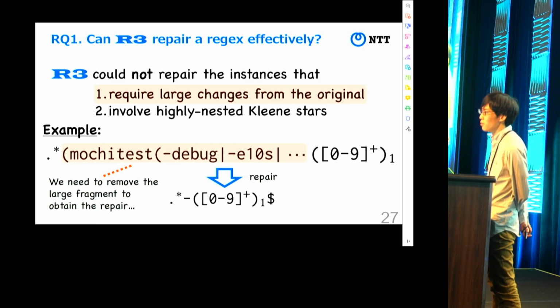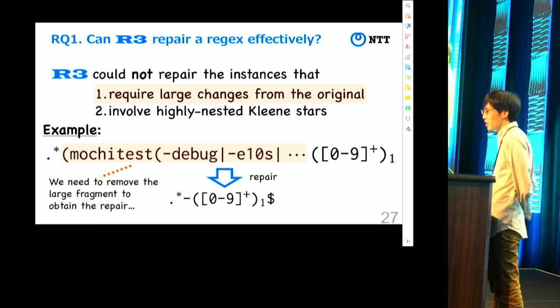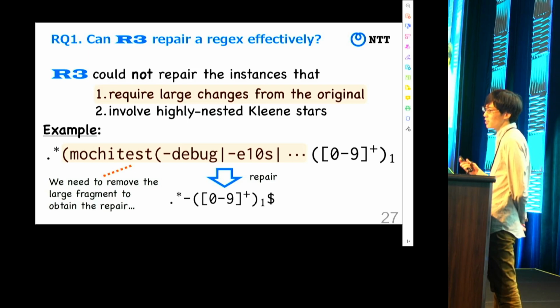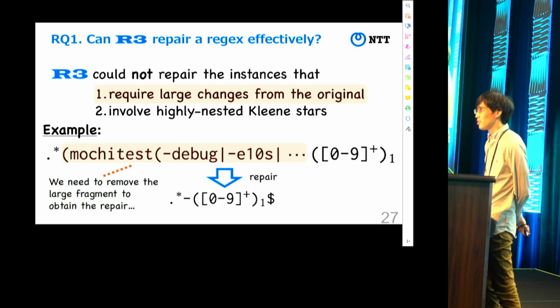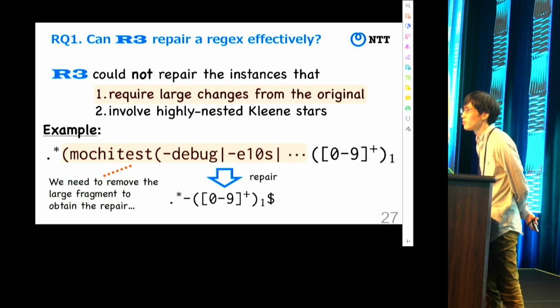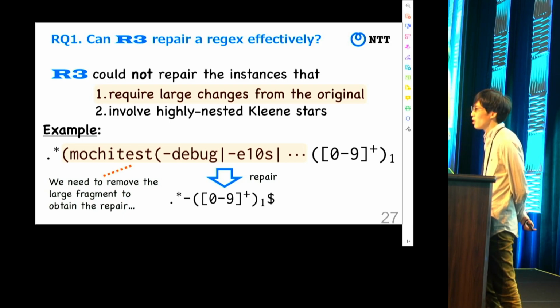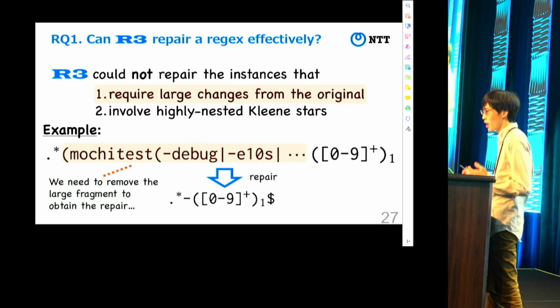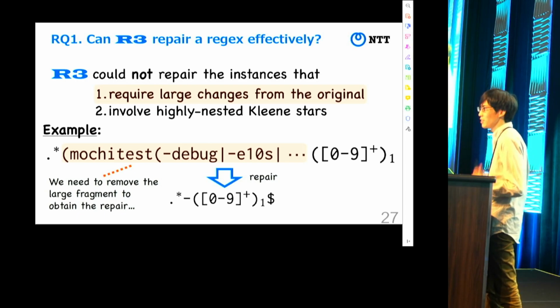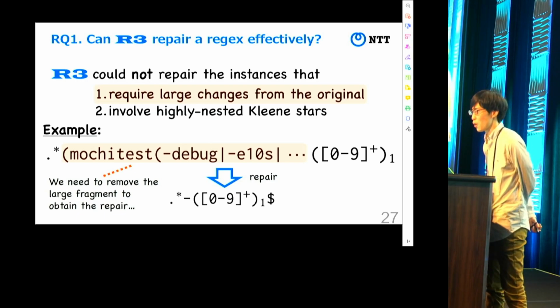I'm not sure, but it depends on the structure. Like in this example, if you just let it run forever, would it eventually find a solution? Yeah, if we have enough time, R3 will find the solution, but I'm not sure how long it takes. Okay, thank you.